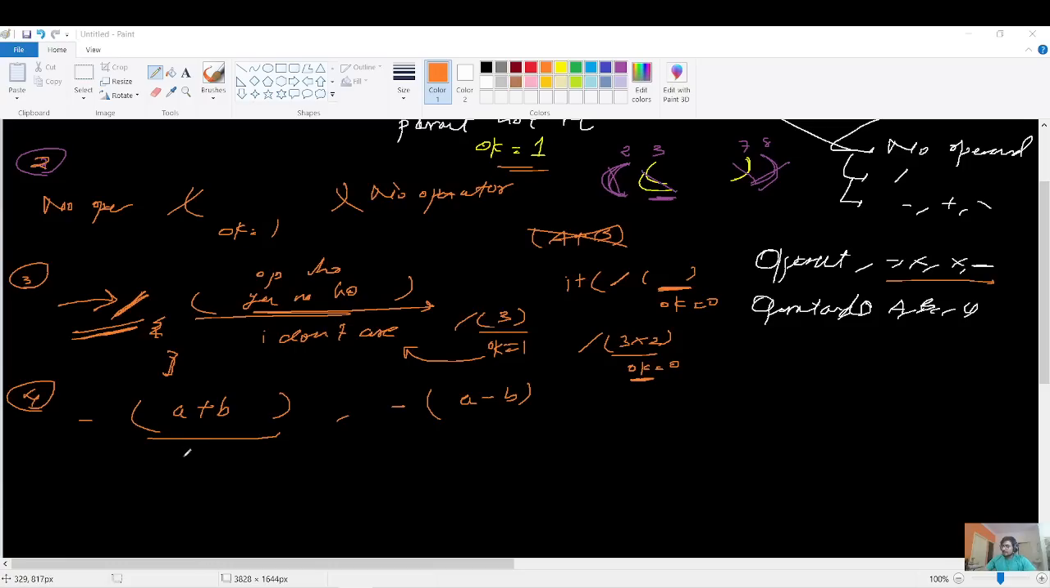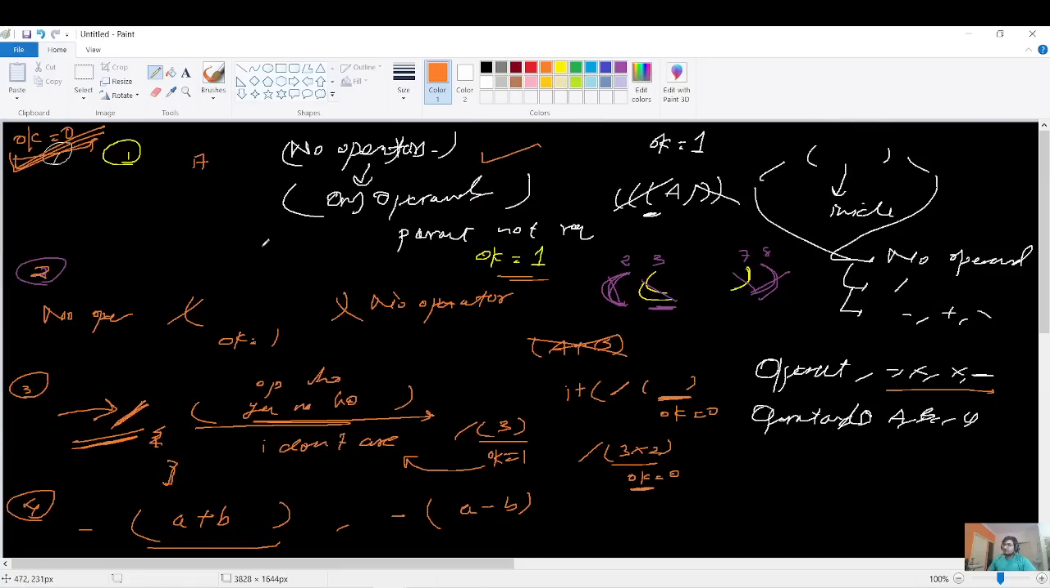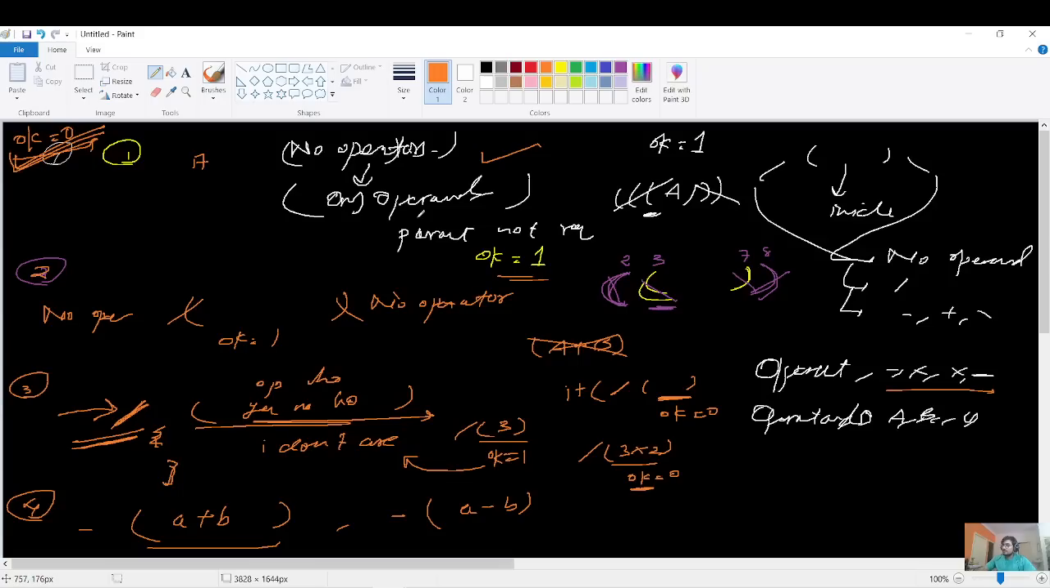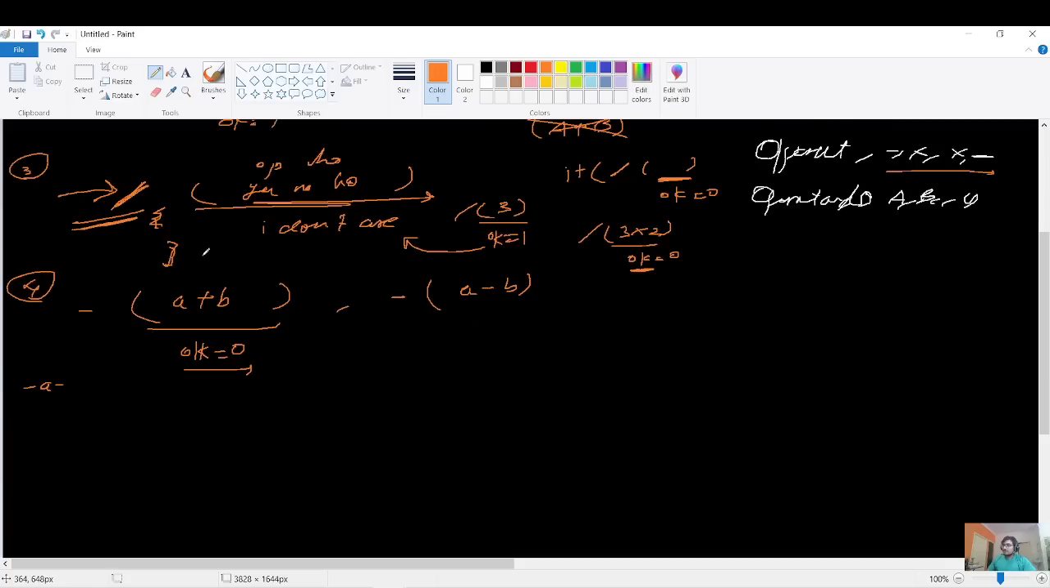Let's see it manually. I need OK equals to 0 because I need this parenthesis. If you remove this parenthesis, then the expression will change to minus a minus b, and this expression will not give you the same answer. But this OK equals to 0 is handled by the first if statement, because it is handling that if there are no operators, then only update OK equals to 1, else update OK equals to 0. So that's what is handled here, right?